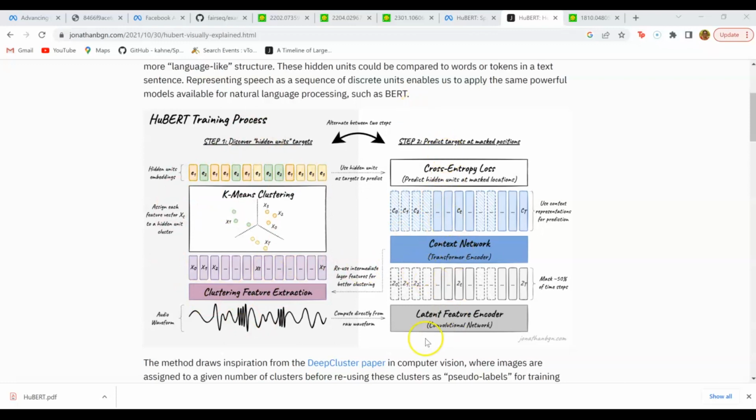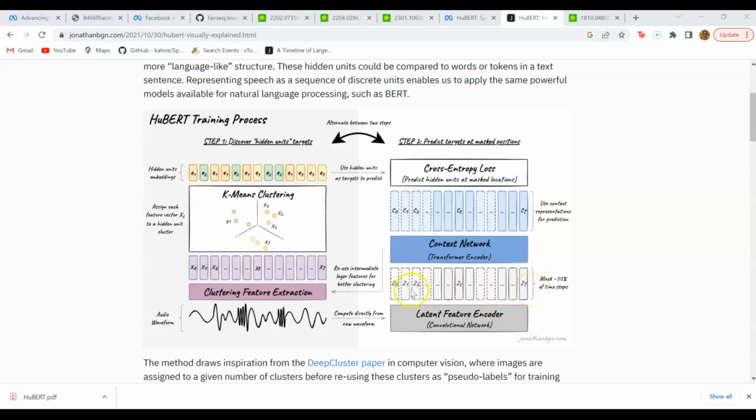In the prediction step, again, we start with the raw waveform. So this is a raw continuous input. The first thing we have to do is convert this continuous input into a discrete representation, and that is done by a CNN encoder. The CNN encoder converts this continuous input into latent features.